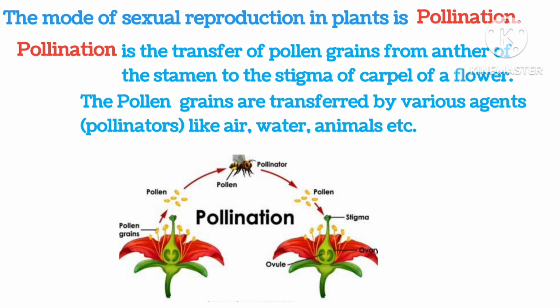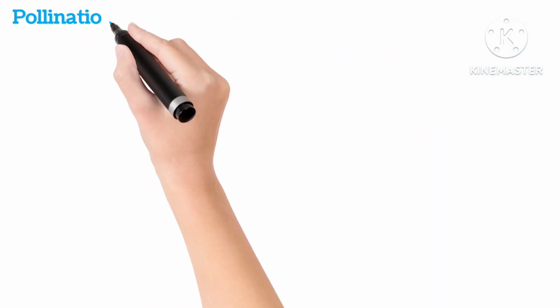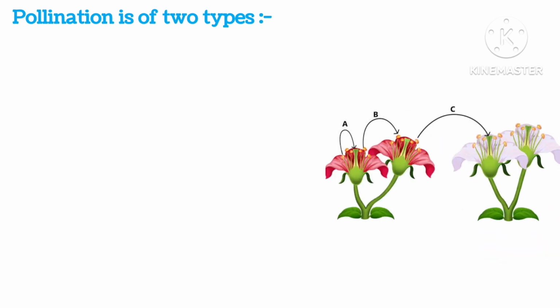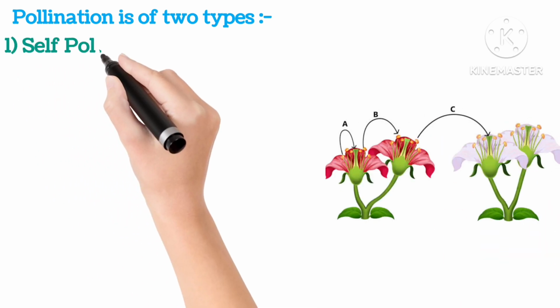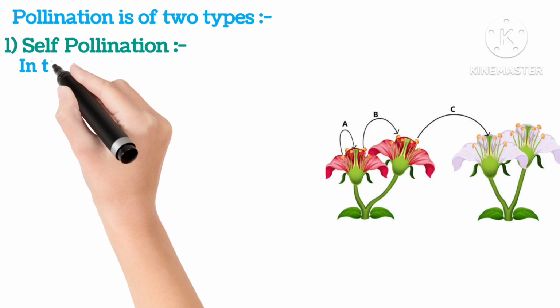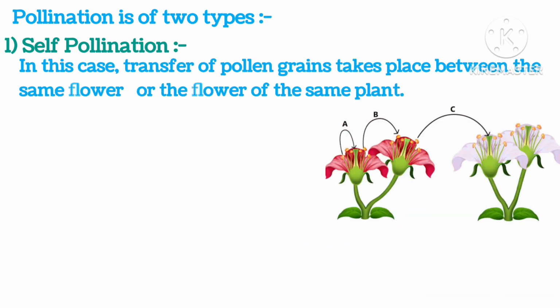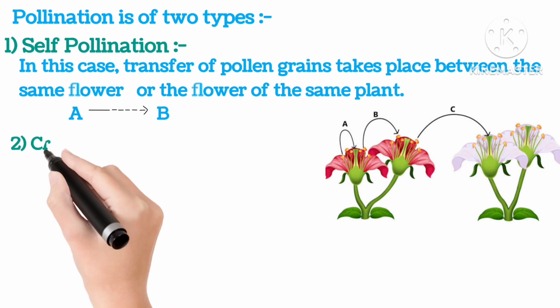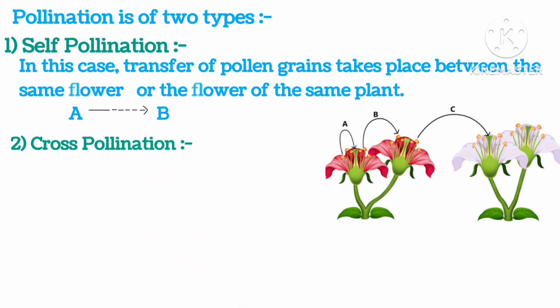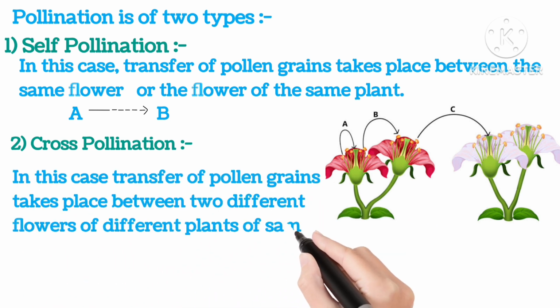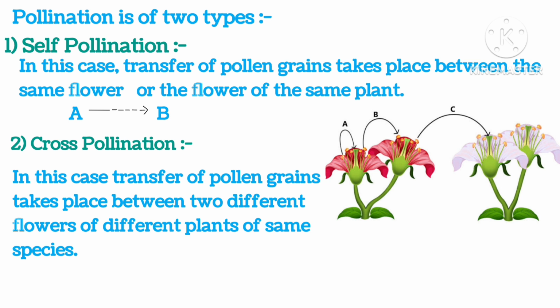As you can see in the diagram, pollination is of two types: self-pollination. In this case, transfer of pollen grains takes place between the same flower or flowers of the same plant. Like, as you can see in the picture, from flower A to B. And cross pollination. In this, transfer of pollen grains takes place between two different flowers of different plants of the same species, like from B to C.